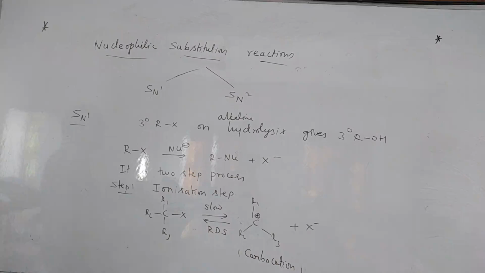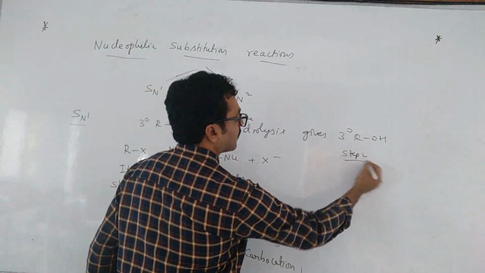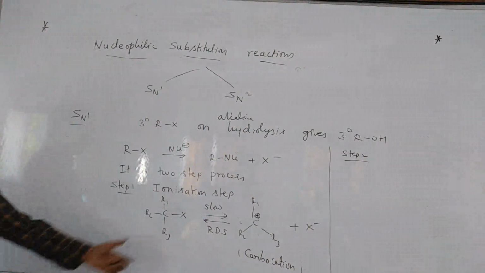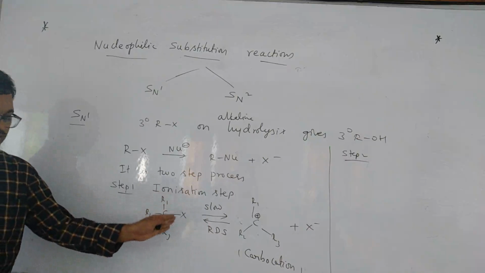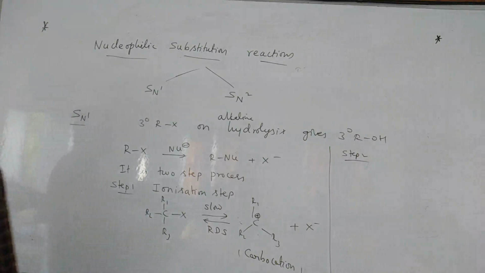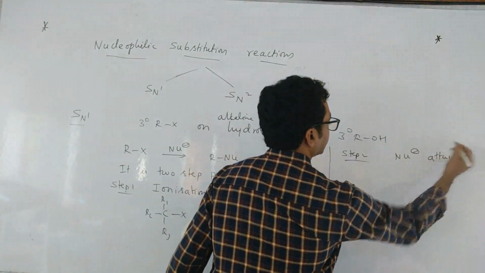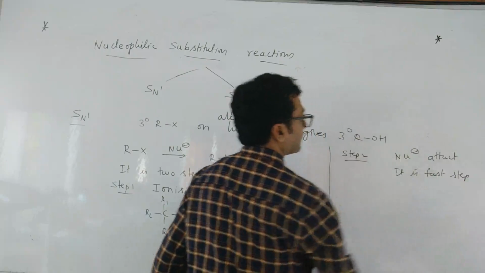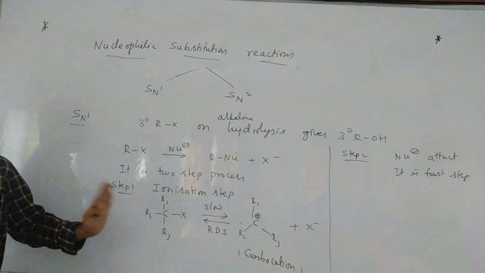Clear? Now, step 2. This is the first step, ionization step. Ionization of alkyl halide takes place because of the solvent. The solvent will break the bond between R and X. You will get a carbocation. So the second step is nucleophilic attack. It is a fast step. First step is slow. Second step is nucleophilic attack, that is the fast step.